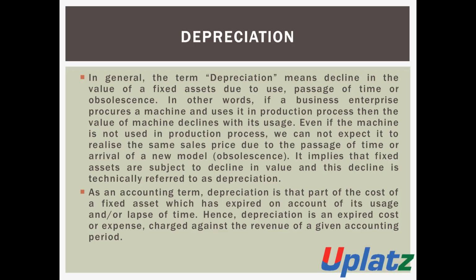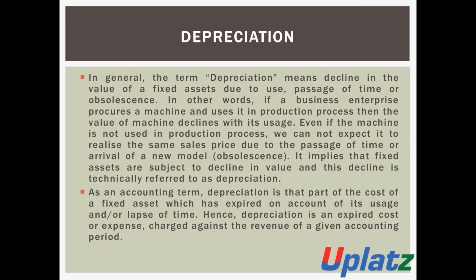In other words, if a business enterprise procures a machine and uses it in the production process, then the value of the machine declines with its use.